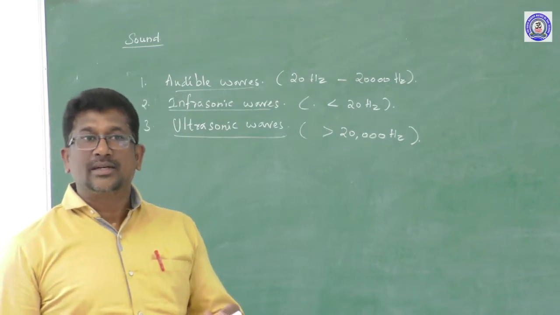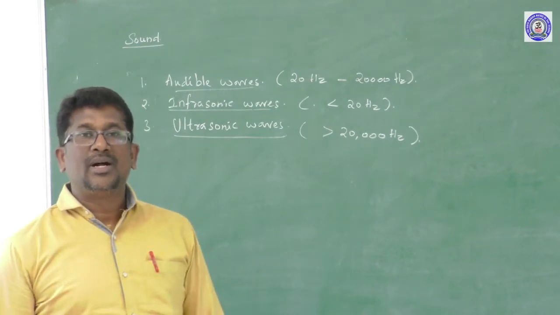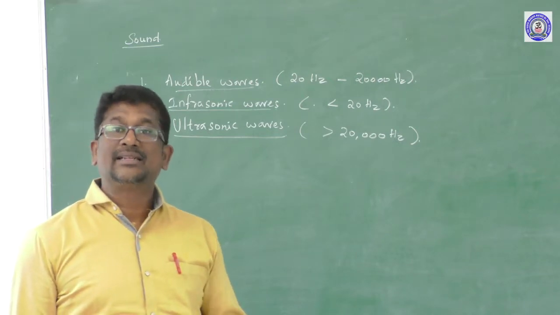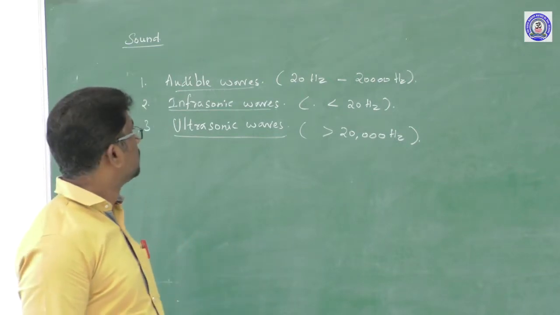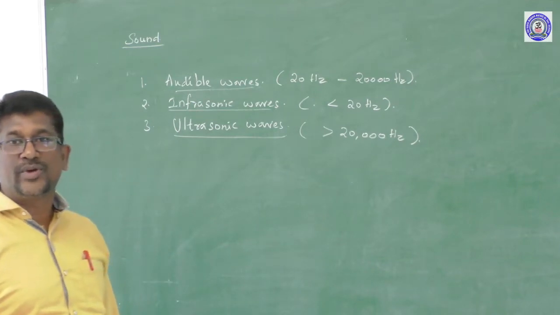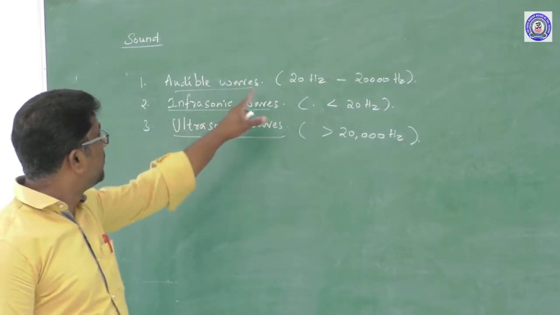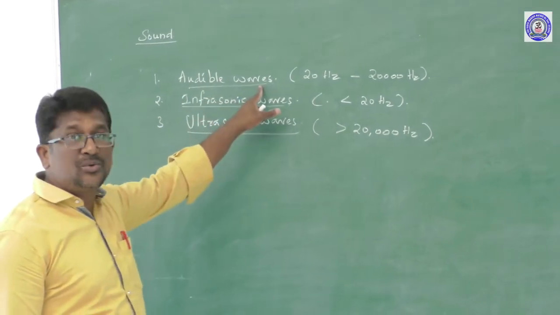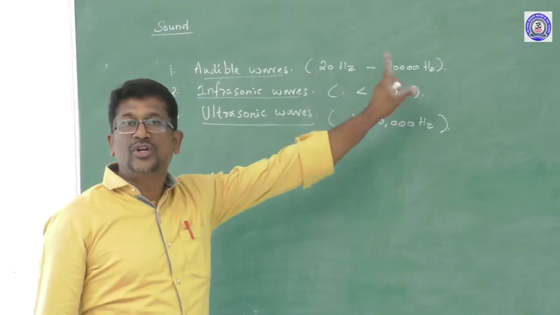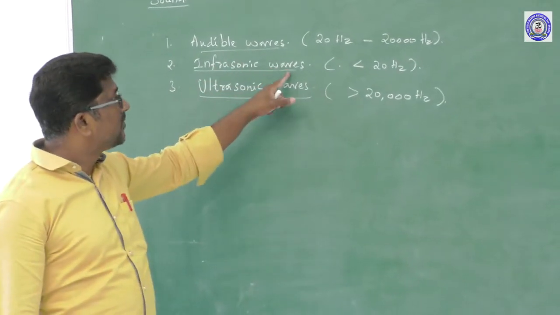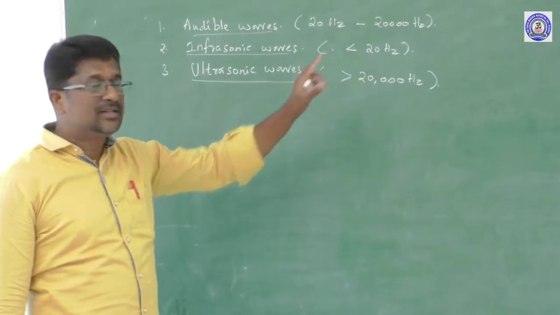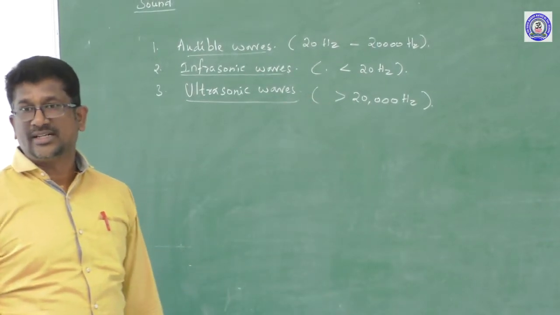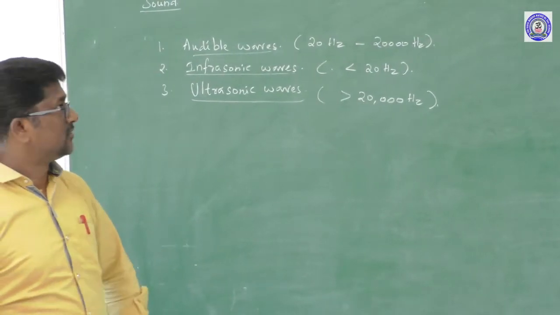Humans cannot hear this sound, but animals like dolphins and bats can hear it. Right. So there are three classifications of sound waves based on their frequency: audible waves, with a frequency range from 20 Hz to 20,000 Hz; infrasonic waves, with frequency less than 20 Hz; and ultrasonic waves, with frequency greater than 20,000 Hz. Right.